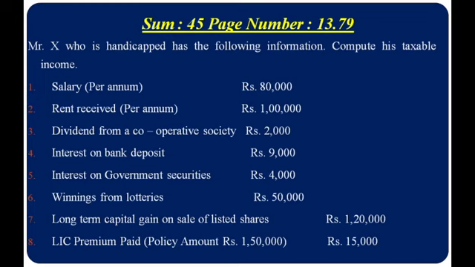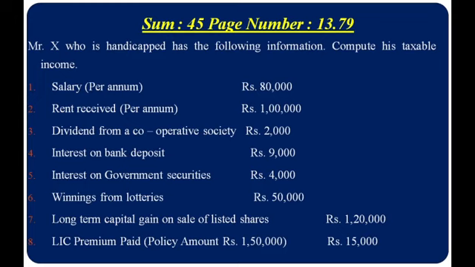Mr. X, who is handicapped, has the following information. Compute his taxable income. So Mr. X is a handicapped person, so he has a normal disability. For normal disability, what is the amount to be deducted? 75,000 has to be deducted. Then the first information: salary per annum rupees 80,000. Then rent received per annum rupees 1 lakh. Then dividend from a cooperative society rupees 2,000. Then interest on bank deposit rupees 9,000. Then interest on government security 4,000.